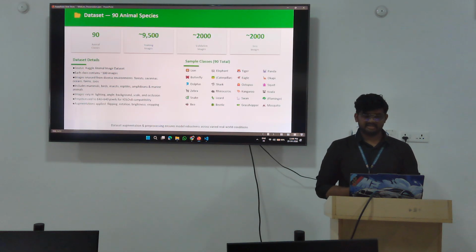Next, I have taken a data set which has about 90 animal species and 9,500 training images and 2,000 validation and test images. So some examples, samples, are lion, tiger.